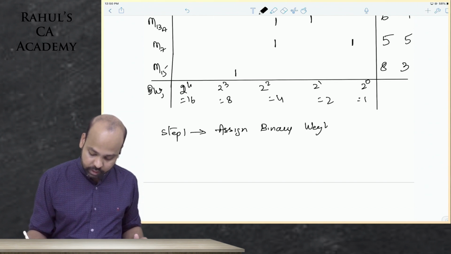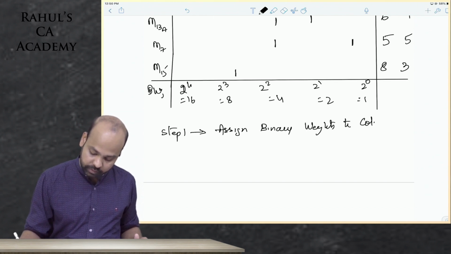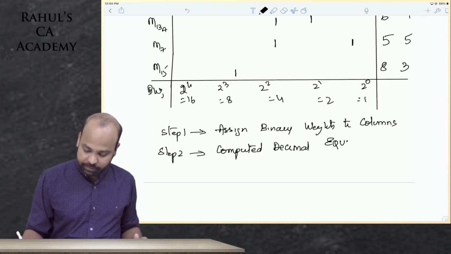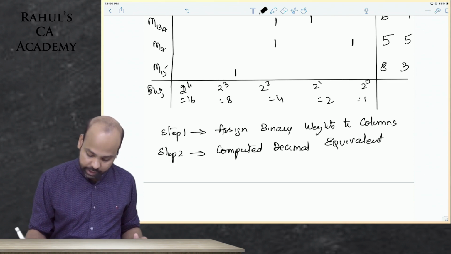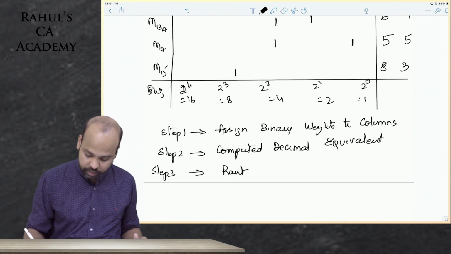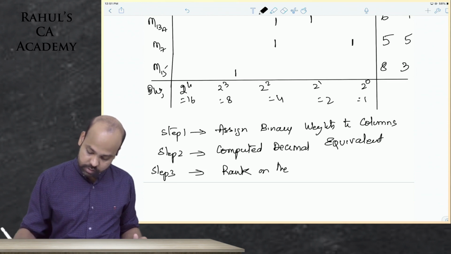Step 2, here we have assigned binary weights to columns. Step 2, guys, what we have done is we have computed the decimal equivalent. Step 3, what we have done is we have ranked them on the basis of the decimal equivalent.